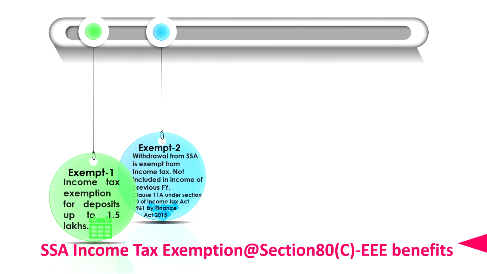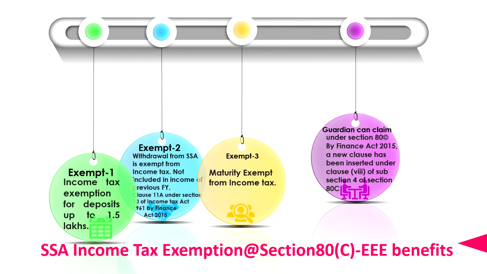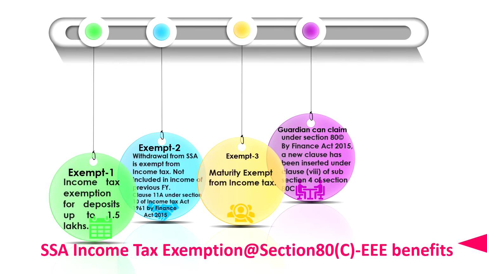The second exemption is that the deposits are exempted. We have seen now withdrawal is also exempted. That is, withdrawal taken at the age of 18 years or 10th class pass. We have seen for that withdrawal amount also the income tax exemption is there. It is not included in the income of the previous year. And clause 11A under section 10 of Income Tax Act 1961, by Finance Act 2015, allows withdrawal from the Sukanya account that is exempt from income tax. The third exemption is that maturity is also exempted from income tax here. So the deposits are exempted, the withdrawal is exempted, the maturity is also exempt from income tax.